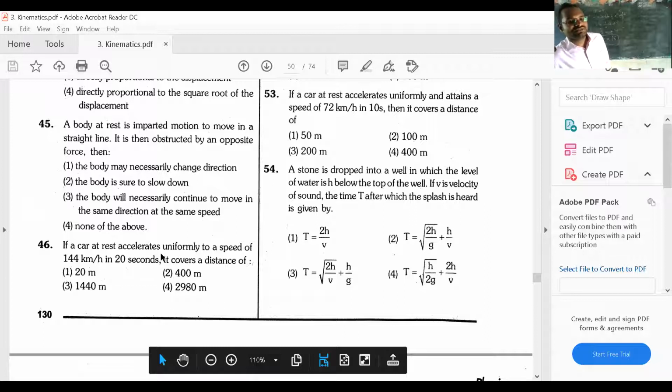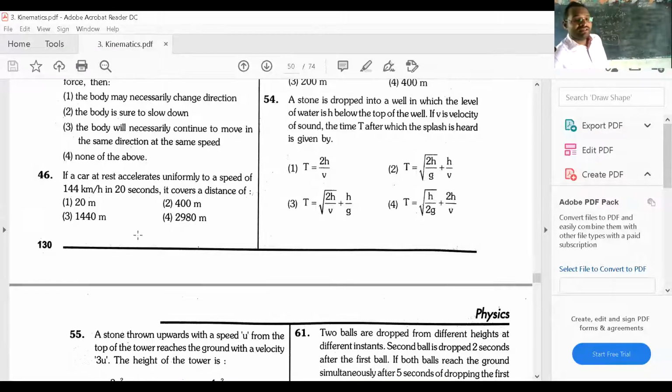Next, go to question number 46 now. If a car at rest accelerates uniformly to a speed of 144 kilo